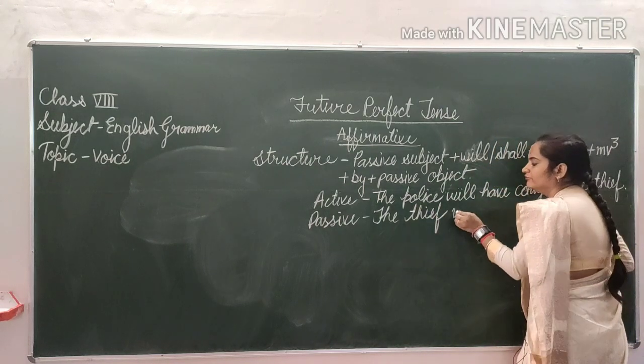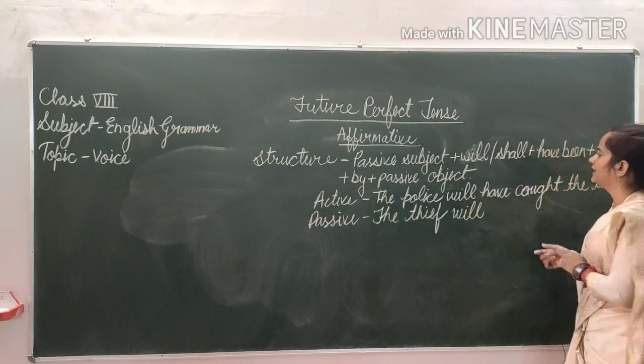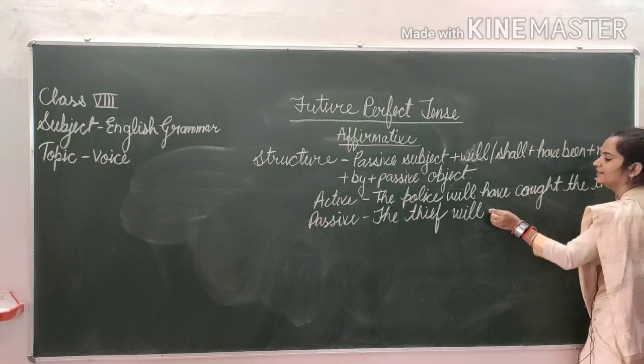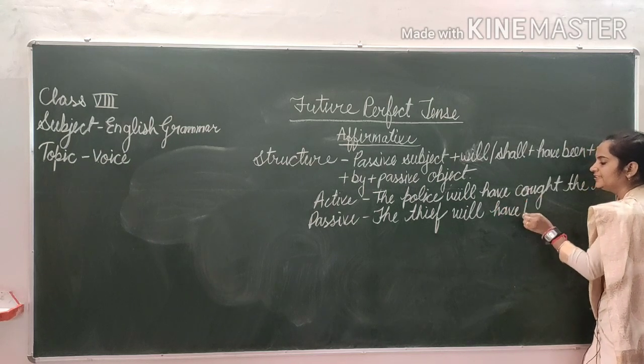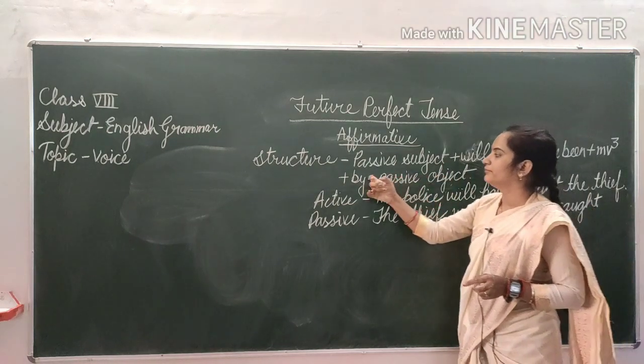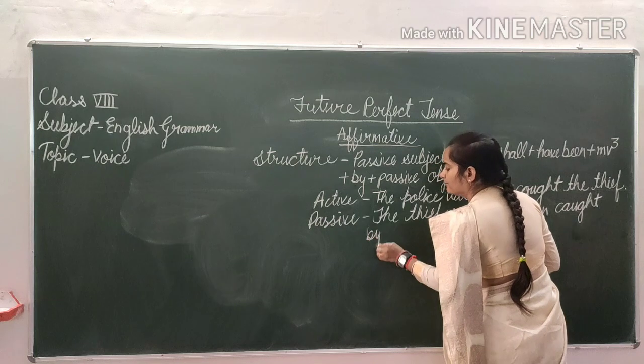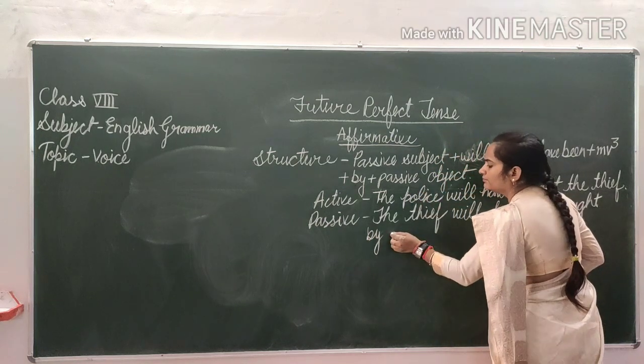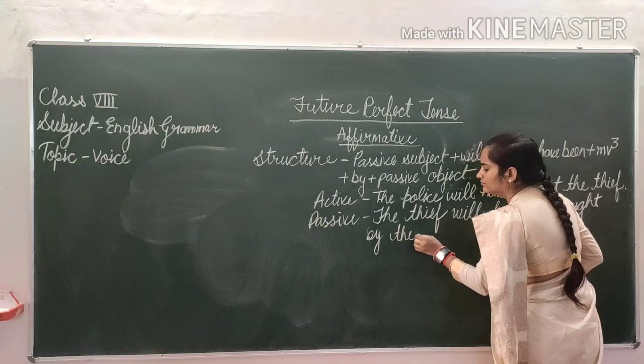And then after, will. And then have been. The thief will have been, and then MV3. There is already MV3, that's why there is no need to change. So write down caught here. The thief will have been caught. Now preposition by the police. By the police.